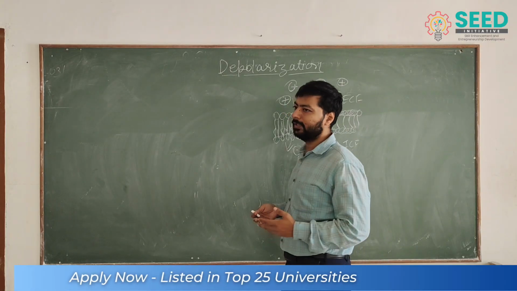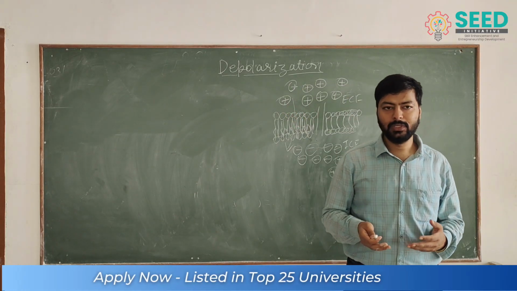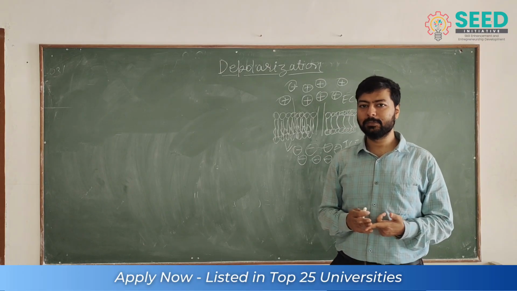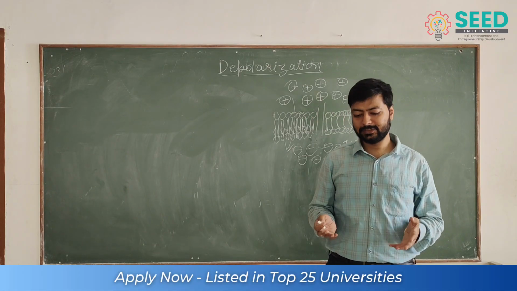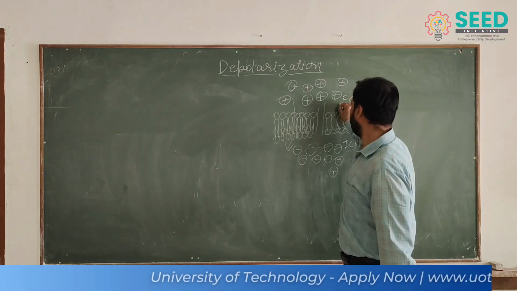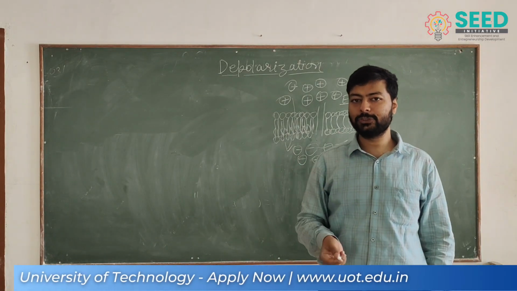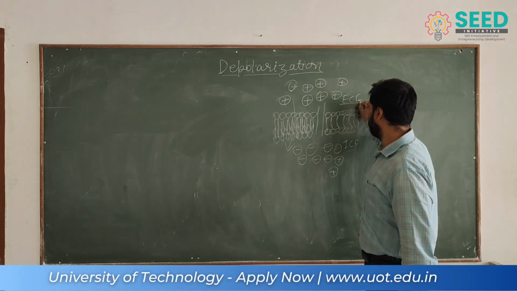Extracellular fluid is also called interstitial fluid. It is composed of three things: plasma, interstitial fluid, and other things related to the ECF. But we just call it ECF, extracellular fluid, and plasma and interstitial fluid are also part of this ECF.